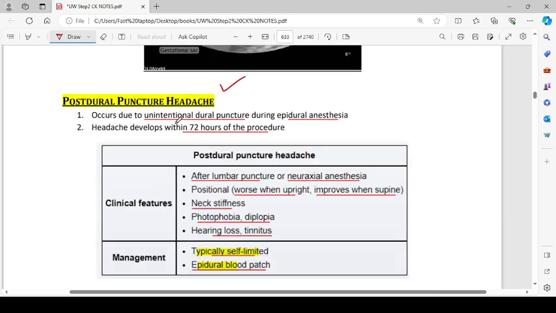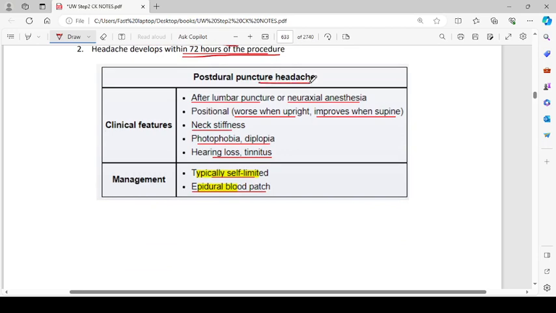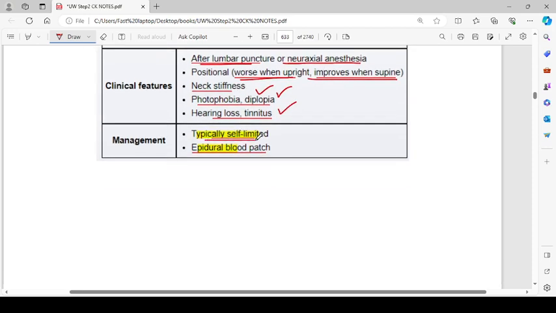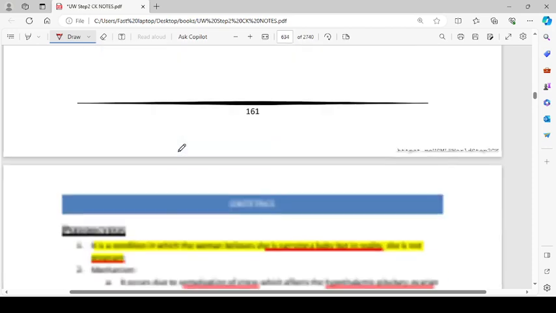Post-dural puncture headache occurs due to unintentional dural puncture during epidural anesthesia. Headache develops within 72 hours of the procedure. The clinical features are after lumbar puncture or neuraxial anesthesia. Positional, worse when upright and improves when supine. There will be neck stiffness, photophobia and diplopia, and hearing loss and tinnitus. Management is typically self-limited, and epidural blood patch.